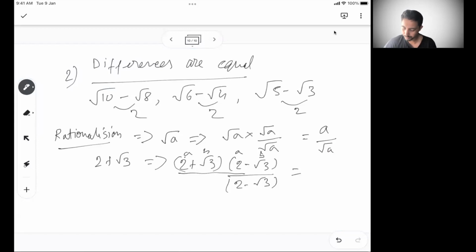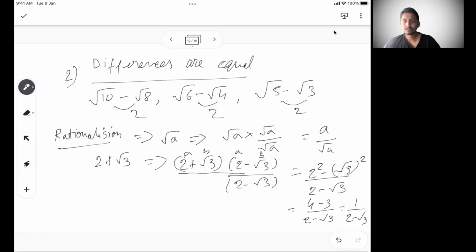So it's going to be A square minus B square, and the denominator will be 2 minus root 3. So this is 4 minus 3, or 1 by 2 minus root 3. So this is for 2 plus root 3. After rationalization, I get 1 by 2 minus root 3.